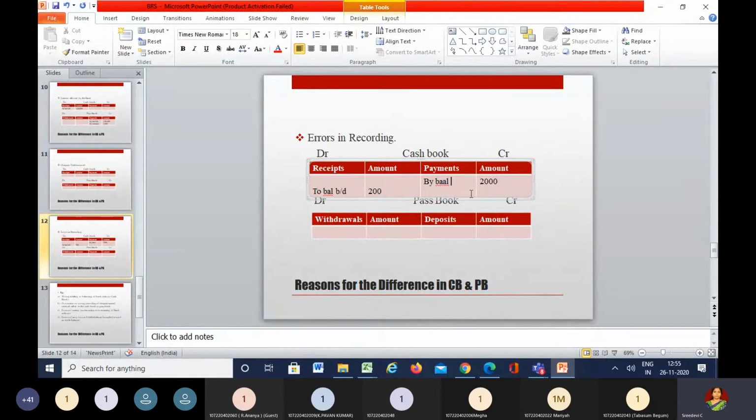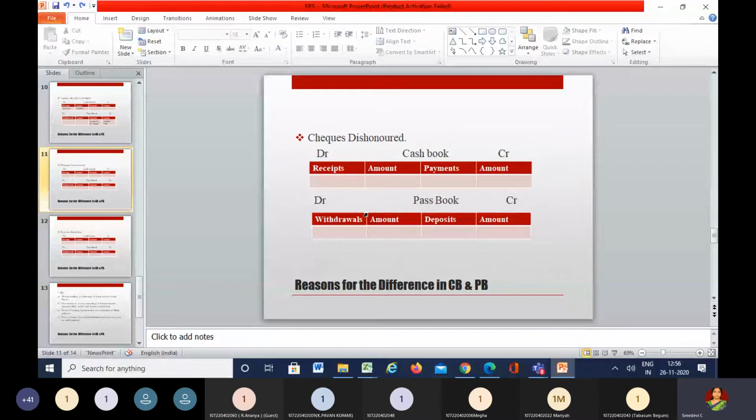That means again the effect will be the same, like instead of showing it as a receipt, you are showing it as a payment. Are you all getting it? Instead of showing some transaction as a receipt, when you show it as a payment, instead of showing it as 2000, you are showing it as 200. So because of these mistakes, there could be a difference in the balances of the cash book and the passbook, and the same thing needs to be rectified. Clear with this, children? Yes, ma'am. Did you all follow?